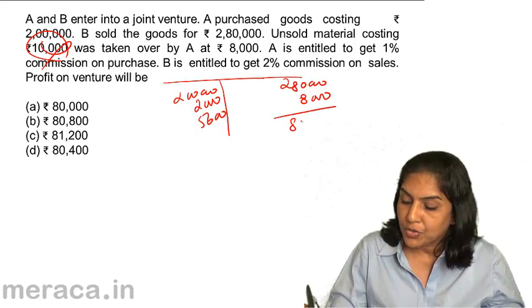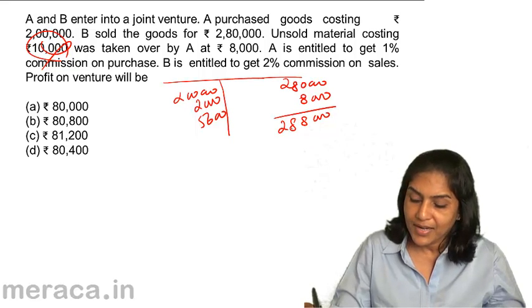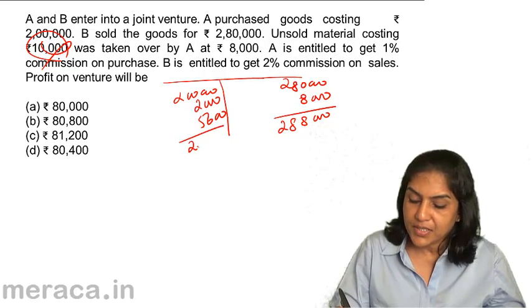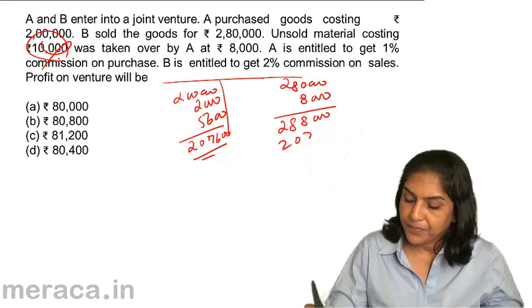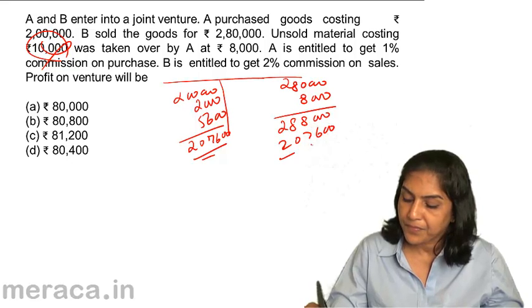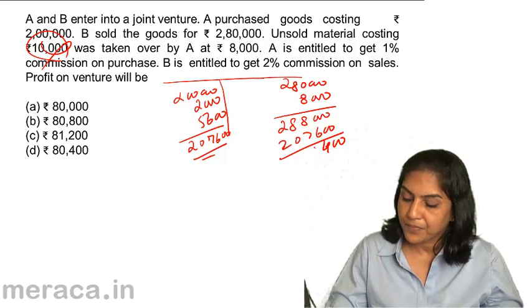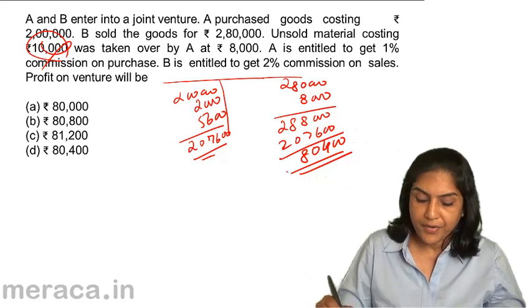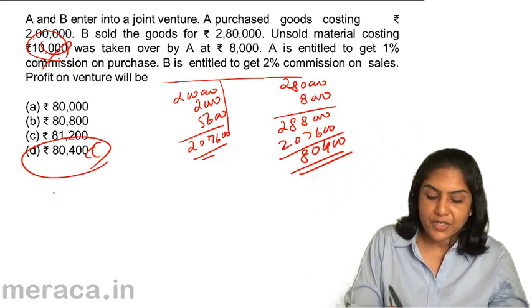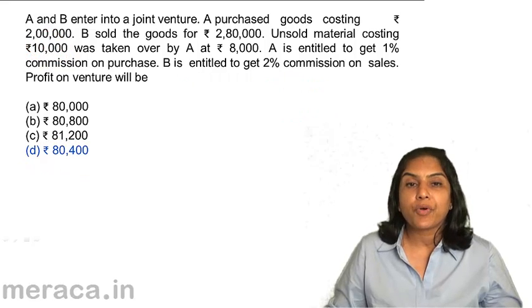Profit would be 2,88,000 less the expenses of 2,07,600. $80,400 should be the profit. Correct answer should be D, 80,400.